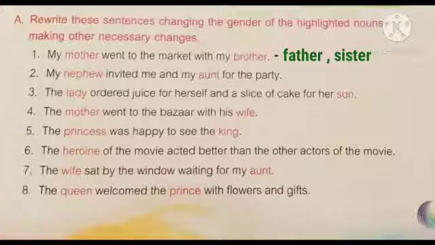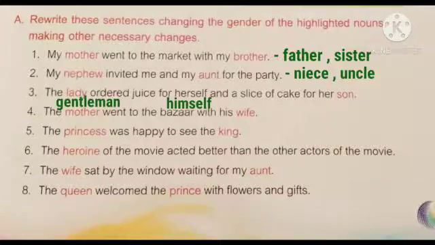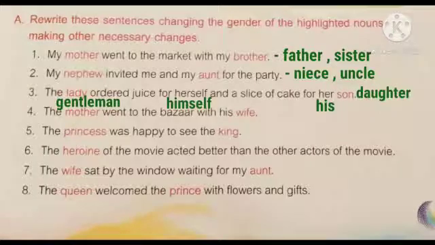Second, my nephew invited me and my aunt for the party. Nephew will become niece, aunt will become uncle. My niece invited me and my uncle for the party. Third, the lady ordered juice for herself and a slice of cake for her son. Here, lady will become gentleman and son will become daughter. The gentleman ordered juice for himself and a slice of cake for his daughter.